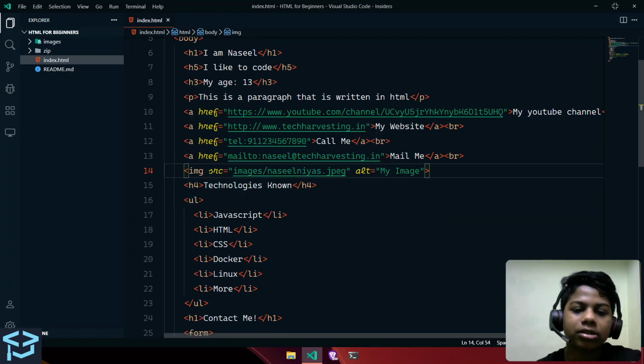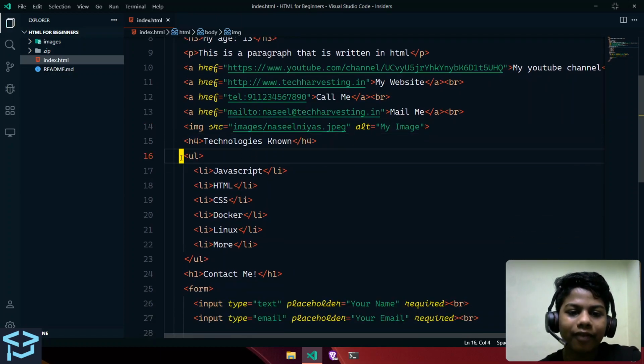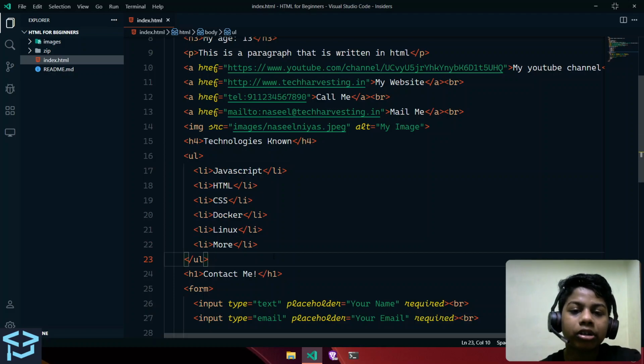As we discussed, it's just the heading 4. Then we have this unordered list. Unordered lists are lists which are not meant to be in specific order. So you can have bullets and you could have these arrows. You can actually change it with CSS, which we'll have a look at later. And so we have this LI, which stands for list items, so different items in the same list.